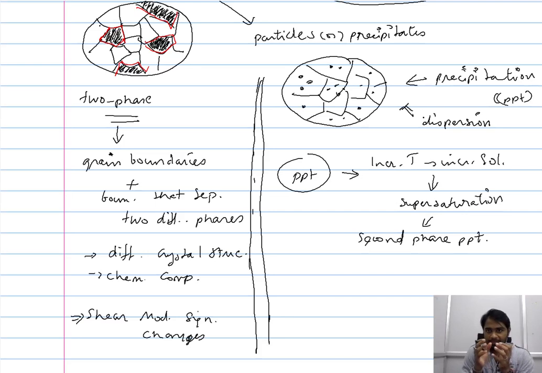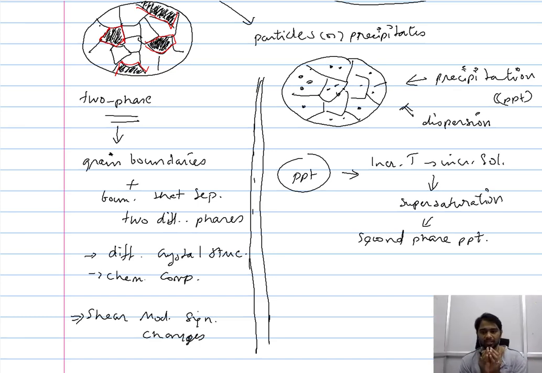So in the case of precipitation hardening, what we essentially do is increase the temperature and increase the solubility, and by reducing the temperature, you decrease the solubility and allow the solute to move away from the base metal and form the precipitate of its own. And this way you achieve a microstructure wherein you have the precipitate distributed within the grain and also along the grain boundaries.